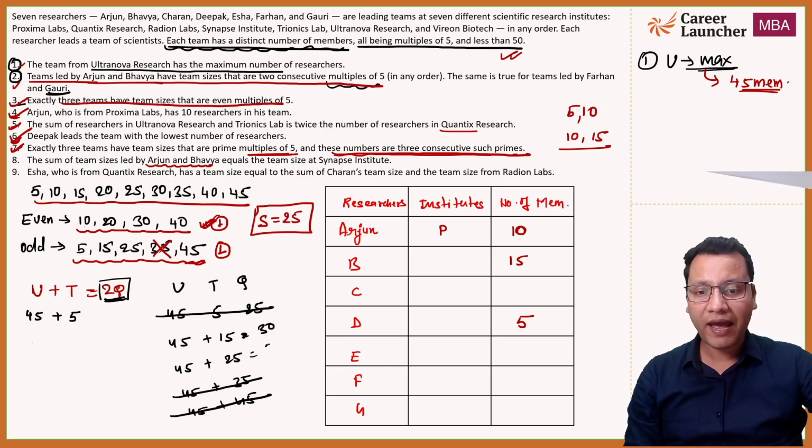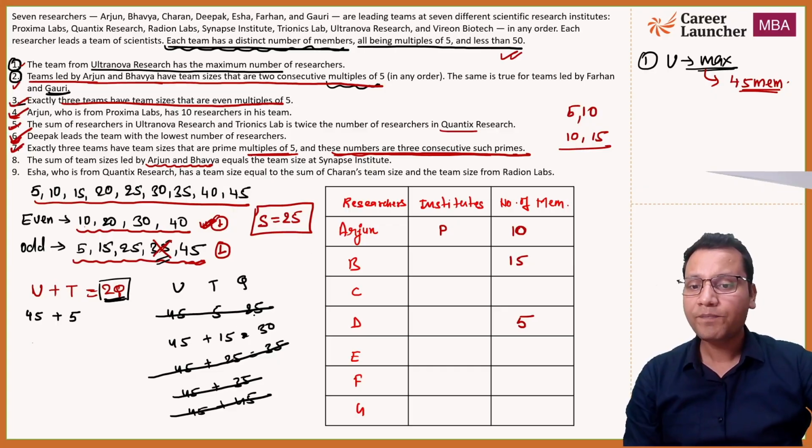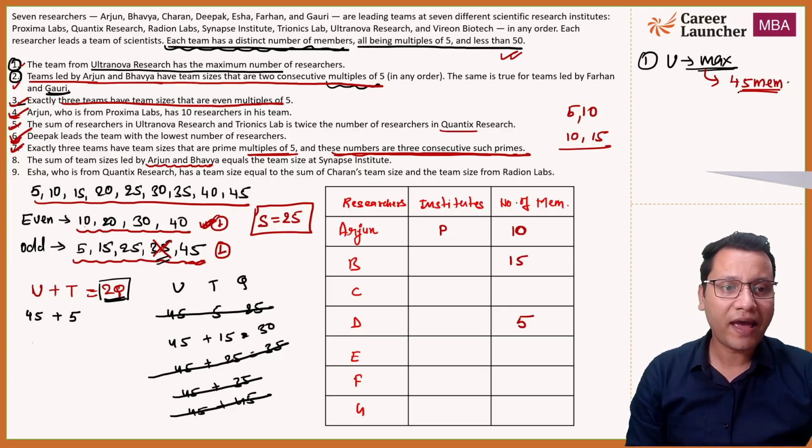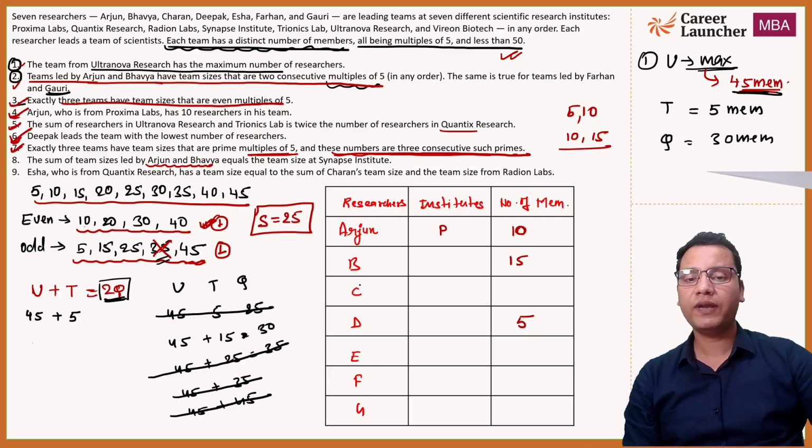So Q will have 35, but we have already seen that 35 cannot be in our table, so this possibility is also gone. Now in that case we are left with only one possibility, that U will have 45 members. I'm writing here: T will have 5 members and finally Q will have 30 members. Right? Q will have 30 members.